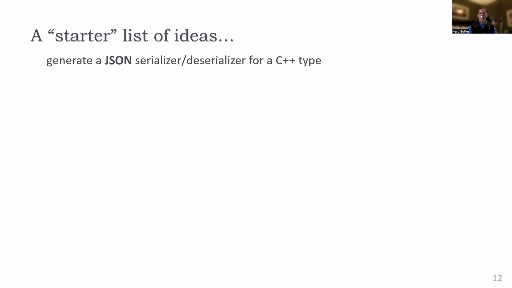Well, we already mentioned create a JSON serializer, deserializer for any C++ type, or because you can iterate over all the types in a namespace, you can easily write a consteval function with just a few lines more that says iterate over every type in this namespace and generate a serializer, deserializer for it, JSON. You can also generate not just C++ code, but Python code, JavaScript code.